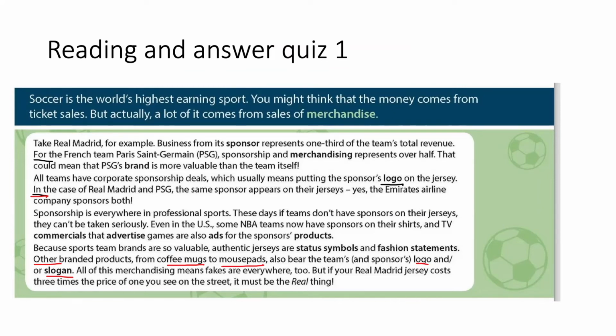Soccer is the world's highest earning sports. Highest. Football is the highest earning sports. Earn means you get money. So football or soccer is gaining much money. From where?